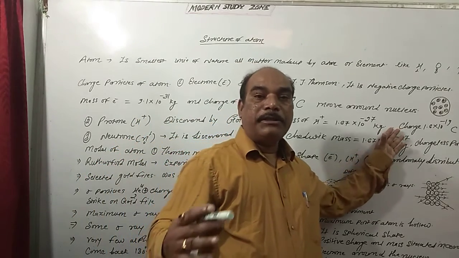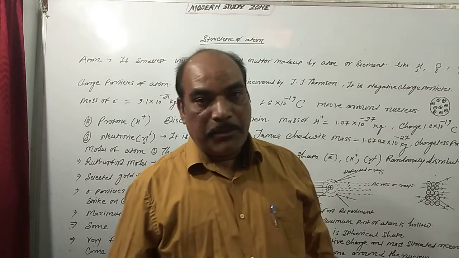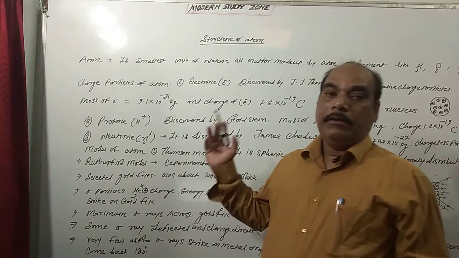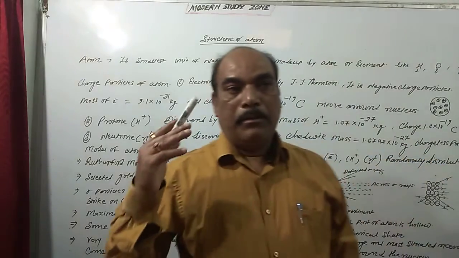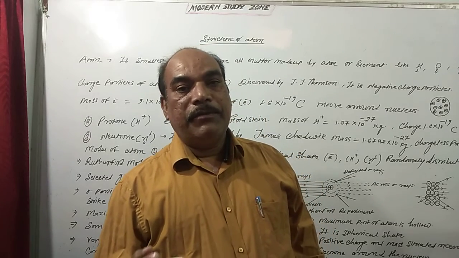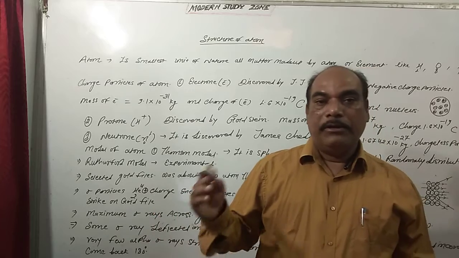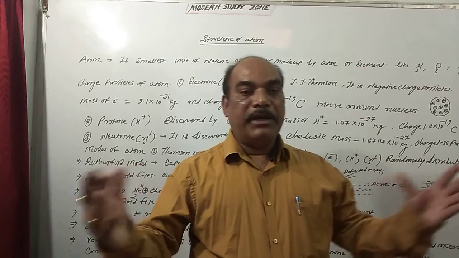The third particle is the neutron. It is a chargeless particle discovered by James Chadwick. The mass of a neutron is 1.6742 into 10 power minus 27 kg. So the neutron is slightly heavier than the proton.